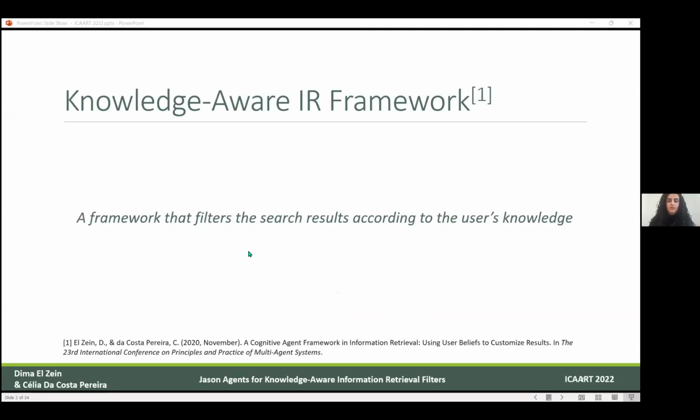I'm a PhD student at the Université Côte d'Azur, and today I'm going to present my work with Celia Pereira about an information retrieval filter that uses JSON agent. So let me first start to briefly state what this is.